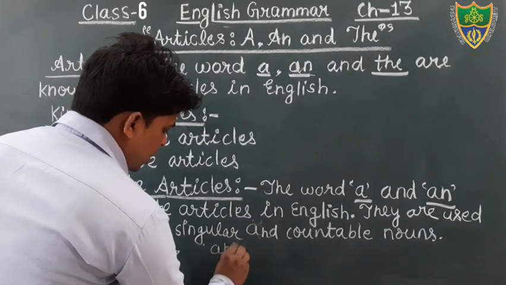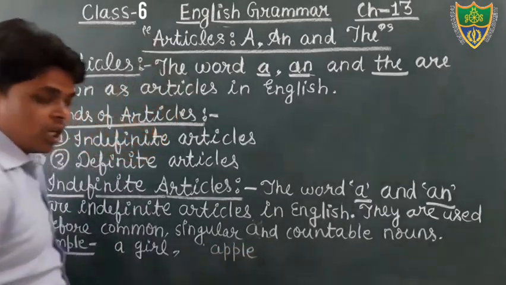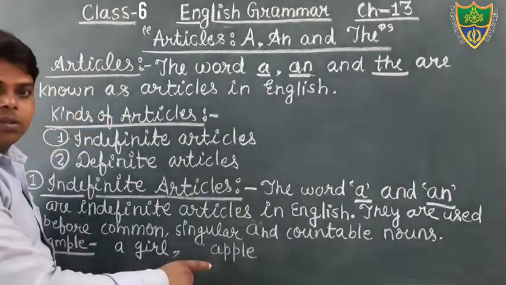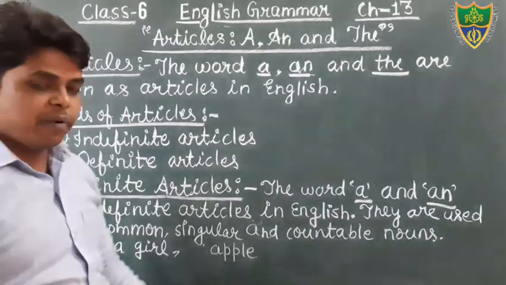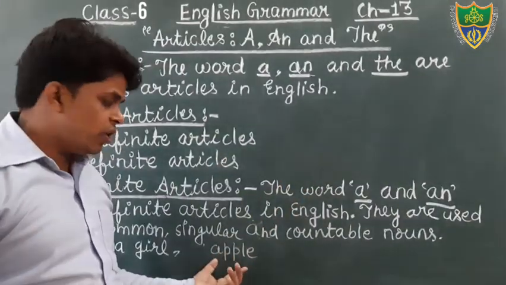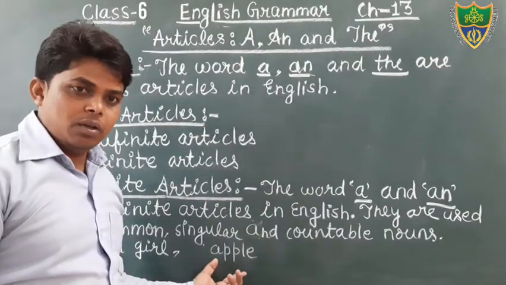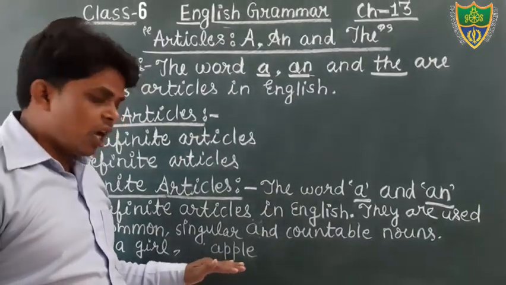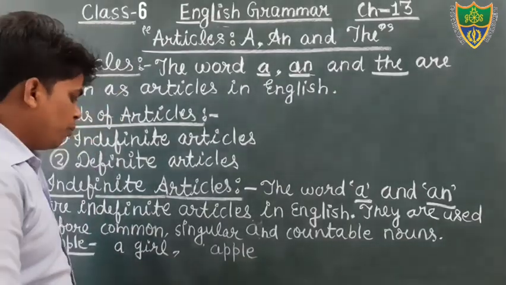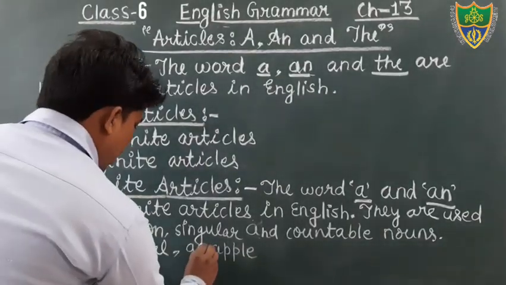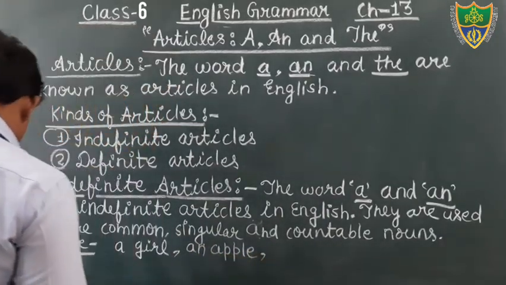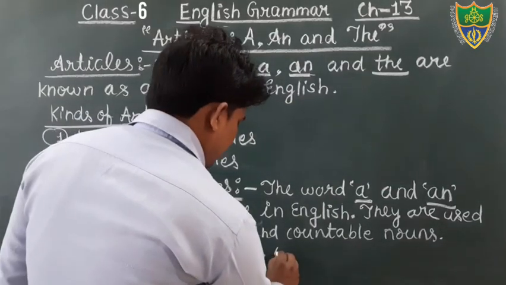Just see, students. Apple, A-P-P-L-E. That is also a singular noun, and it starts with a vowel. Yes, students, we will discuss later the use of a and the use of an, but I am telling you here we will use an because the pronunciation of this word starts with a vowel sound. Therefore, we will use here an apple. Okay, a girl, an apple, a pen.